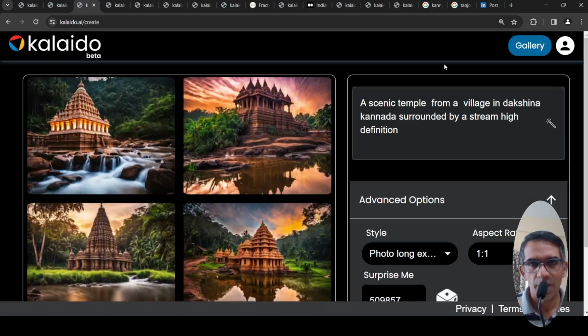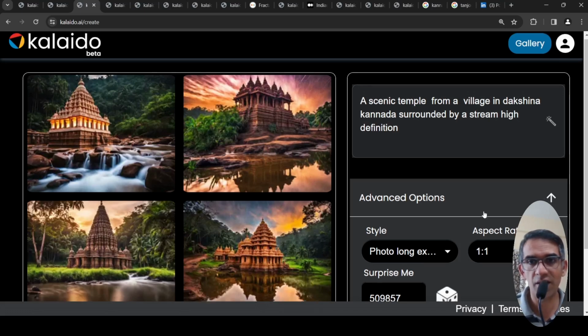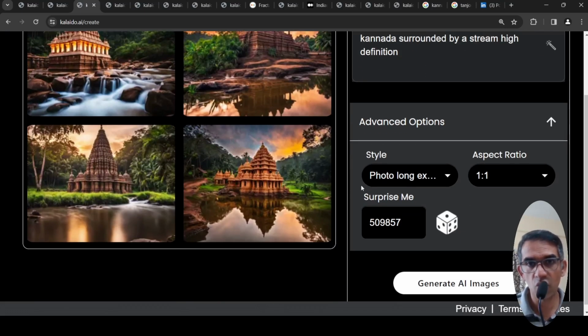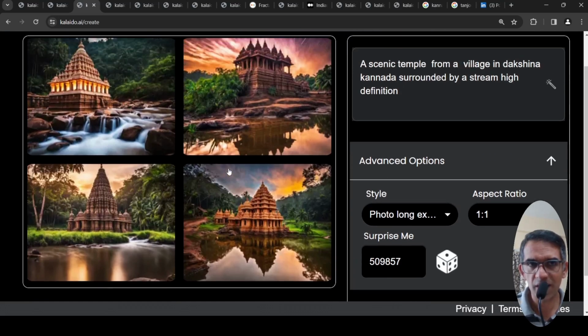Okay, then I wrote another prompt which talks about a scenic temple from a village in Dakshina Kannada. So Dakshina Kannada is a district in Karnataka. There are unique temple architectures over there, a lot of temples. Okay, so I wrote surrounded by a stream and a HD picture, and here I said a style photo long exposure. So it has created some nice images, but again the architecture is nowhere close to Dakshina Kannada.